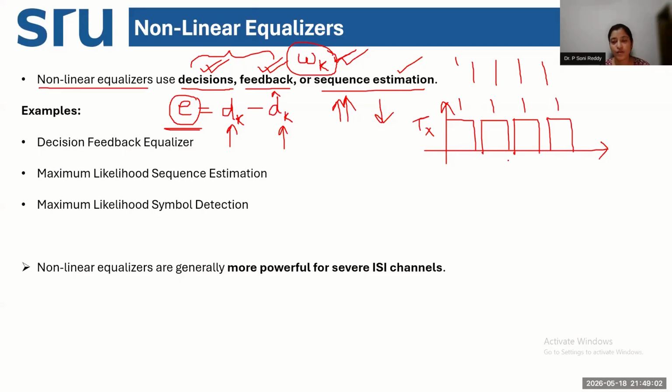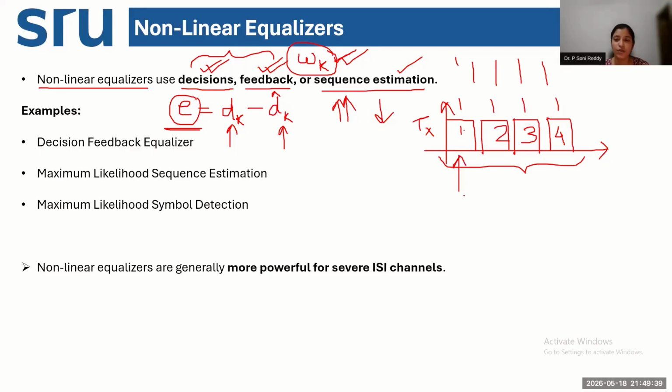So this is my transmit sequence. What is a sequence? A sequence is a collection of symbols. How many symbols are there? 1, 2, 3 and 4. So in this case, my transmit sequence has 4 bits of data or 4 symbols of data. Clear? So at the receive side, when I'm estimating this transmitted signal, instead of doing one symbol estimation at a